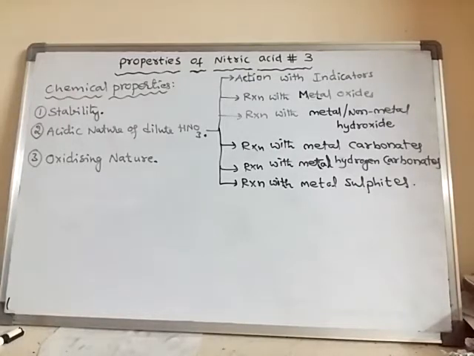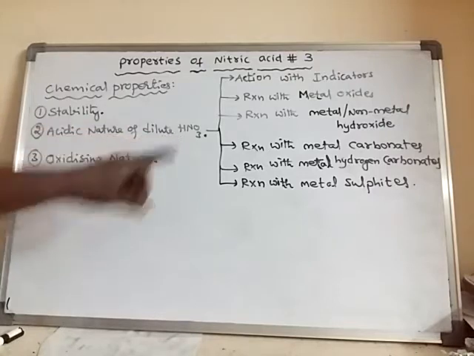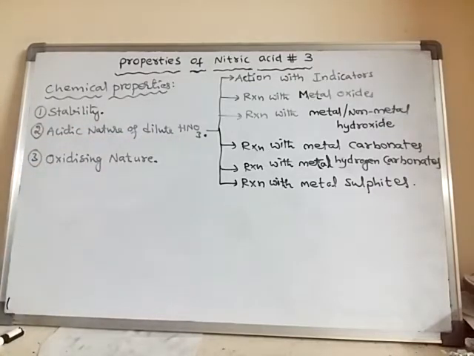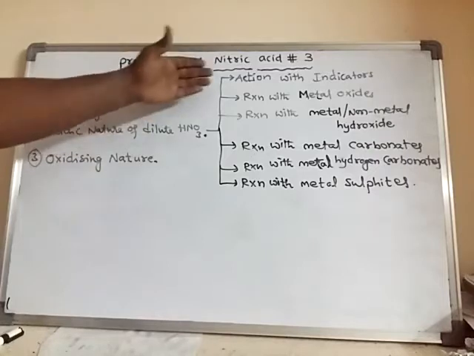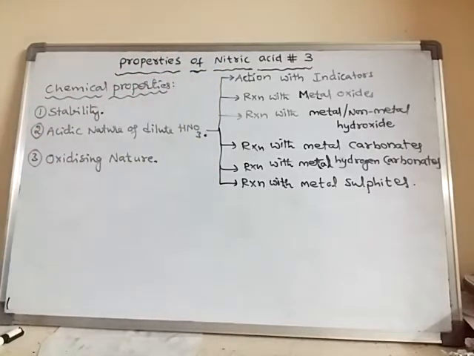How does nitric acid show acidic nature? The acidic nature of dilute nitric acid is due to the presence of free hydronium ions. Due to the presence of free hydronium ions in the dilute nitric acid solution, it will show acidic nature. This can be proved with the help of some reactions.